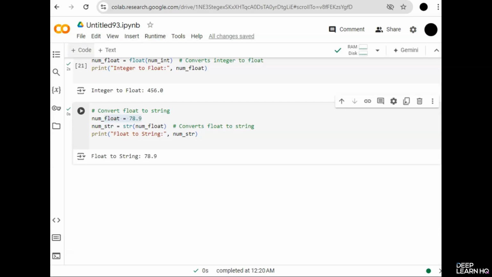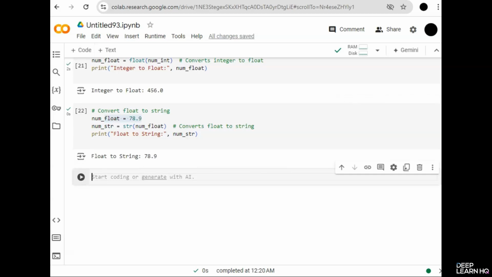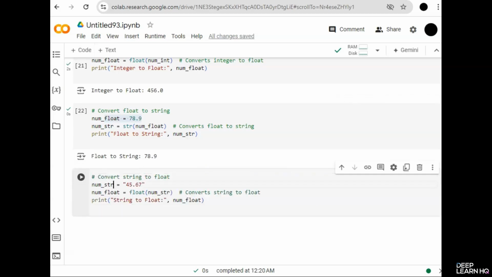And lastly, let's see an example for converting string to float. Here we have a string 45.67 and we are going to convert that into a float. So by running these examples, you can see how Python handles type conversions between strings, integers, and floats. It's essential to use these conversions correctly to avoid type errors in your code.